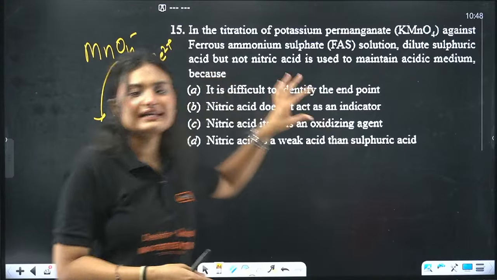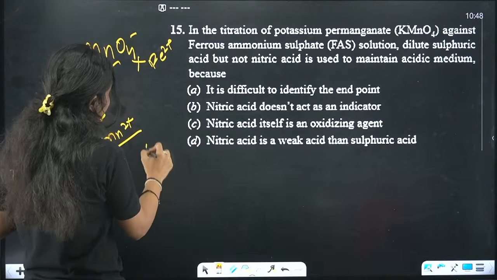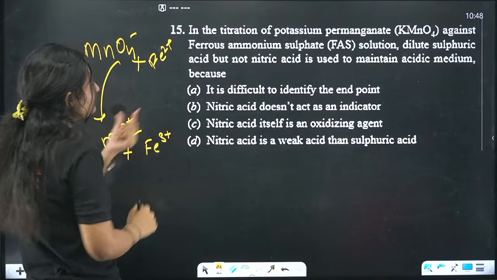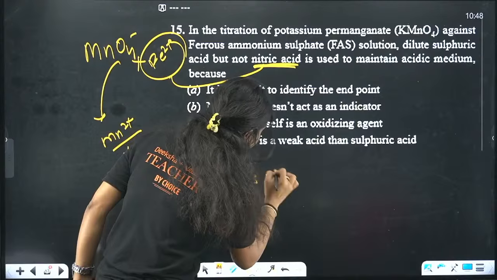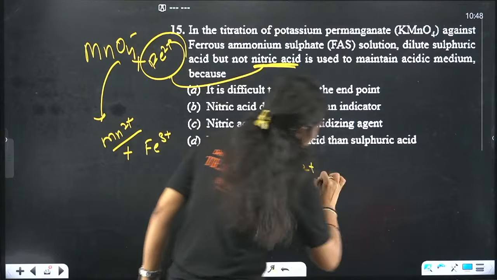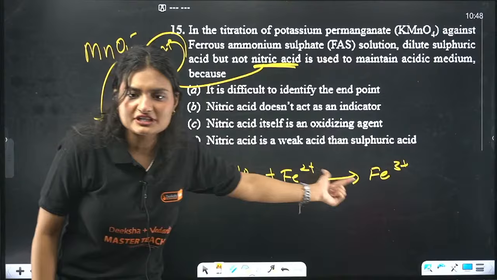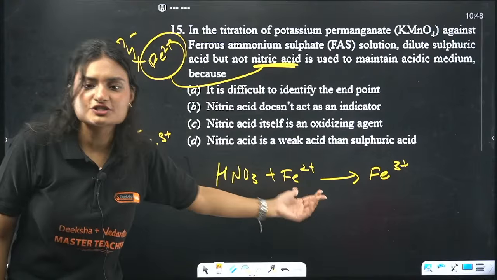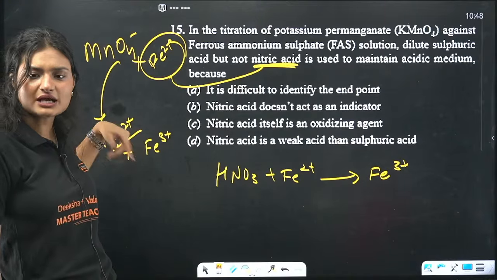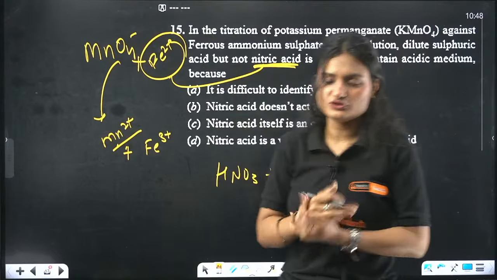It will itself react with Fe2 positive and convert it into Fe3 positive. So now we don't have Fe2 positive. How will this reaction happen? It won't happen, right? So we use a dilute sulfuric acid.